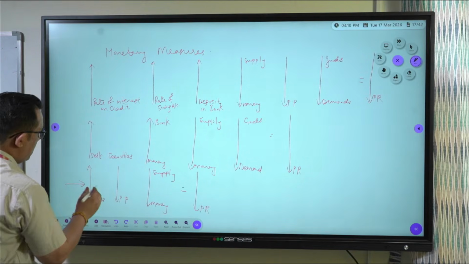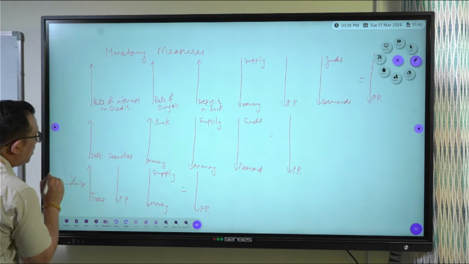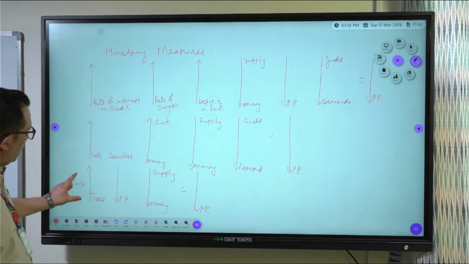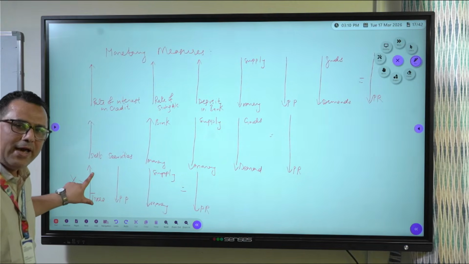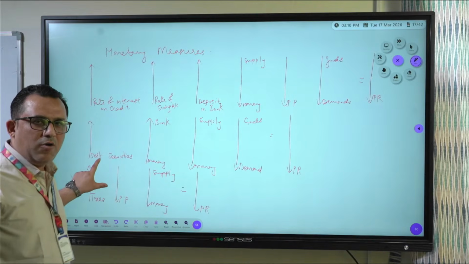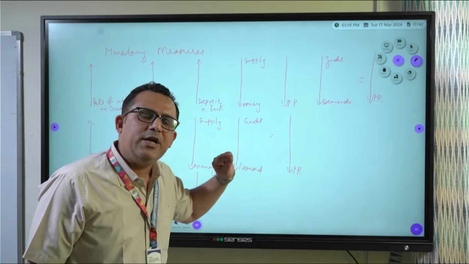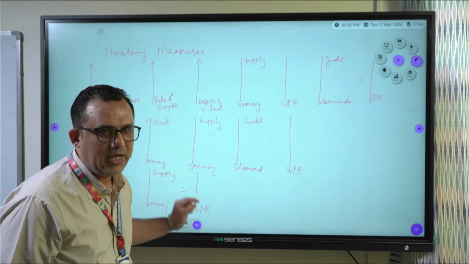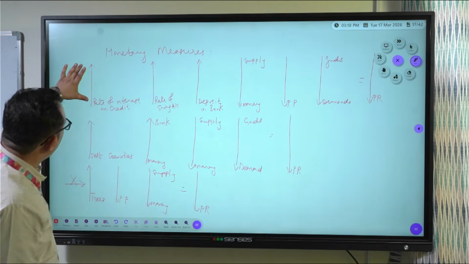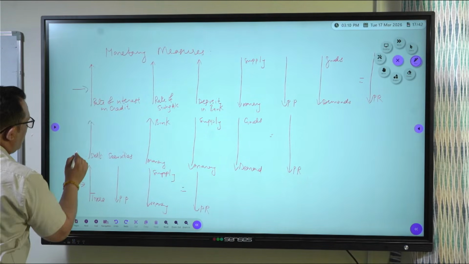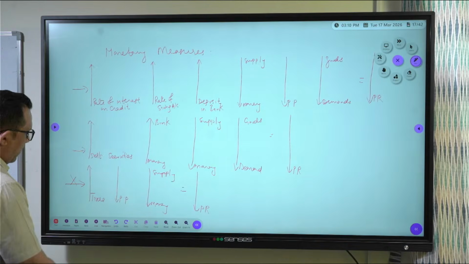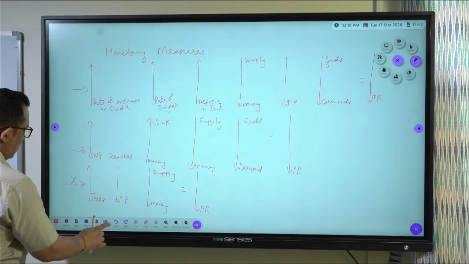I am erasing this. Don't write this under monetary measures, because tax is related to the expenditure and income of the people. It should go to fiscal measures. Then I will explain it to you there. These two you can write in monetary measures. And the third one I am going to explain in another slide.